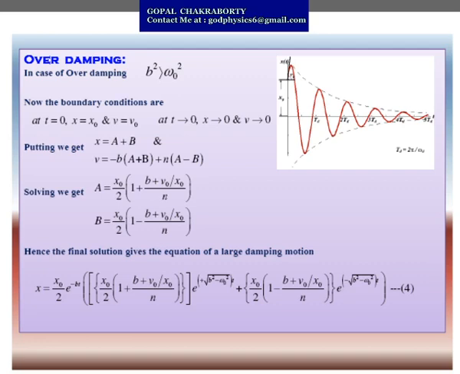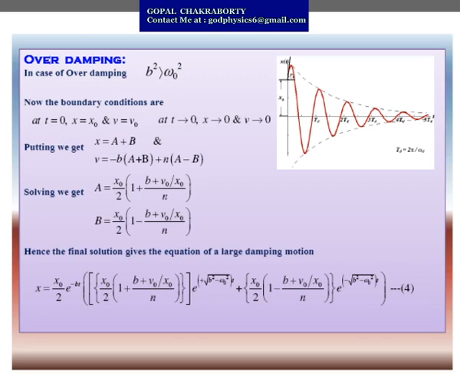So you got two equations, one for x and another for v. Your objective is to find the unknown constant values a and b, as two unknown constants are there and you already have two equations. So solving these two equations, you can easily find the values of a and b.